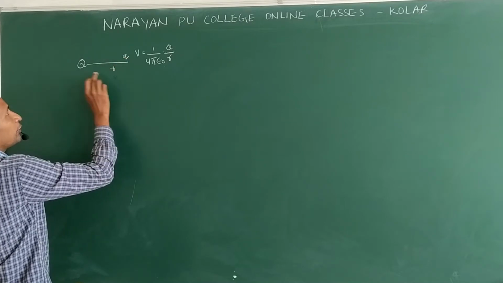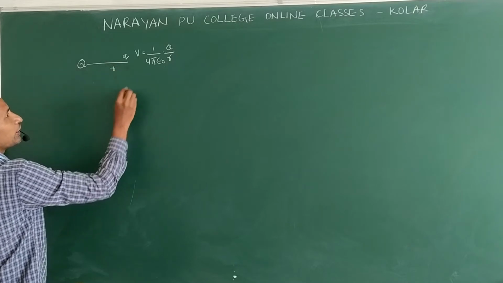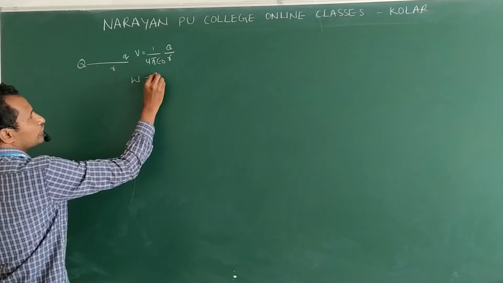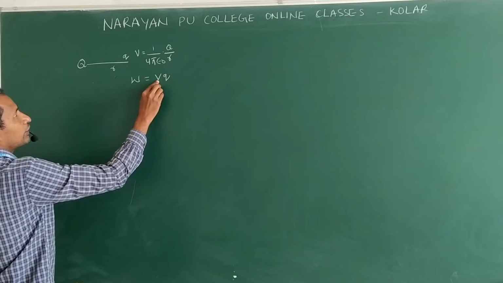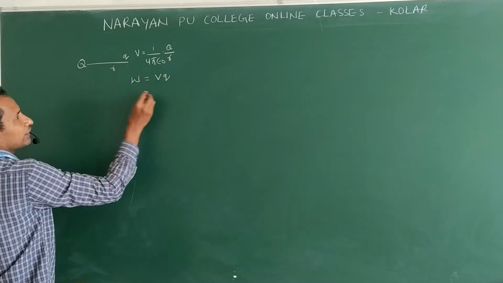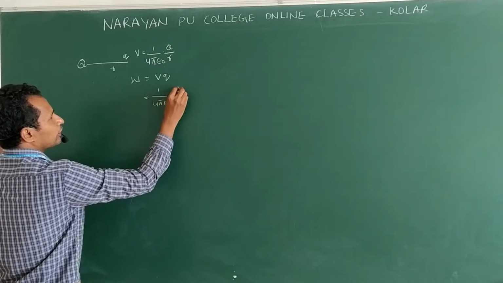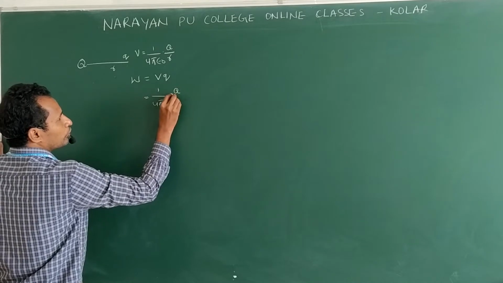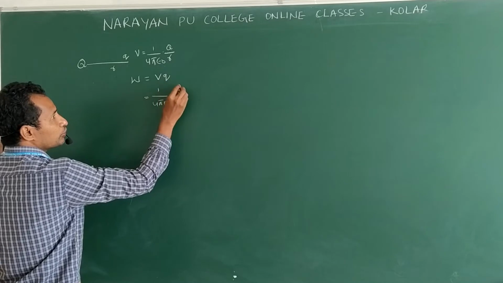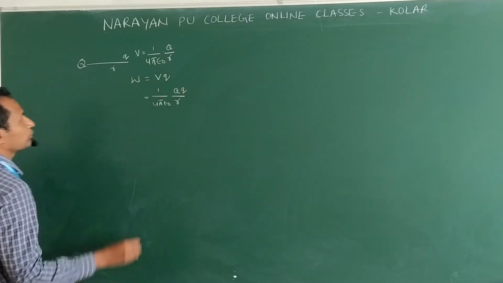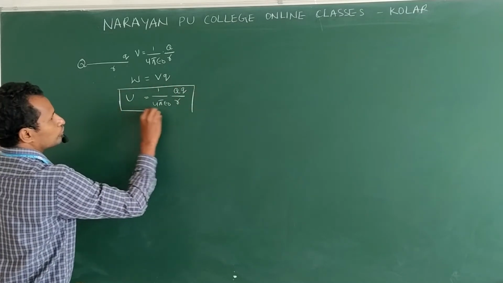Then the potential energy between these two, the electrostatic potential energy, we will write W is equal to VQ. V is the potential of capital Q at a distance r. Then this we will write 1 by 4 pi epsilon naught capital Q by R. This is only V, and we brought charge small q, so the product with small q. So this is the potential energy between two charges.